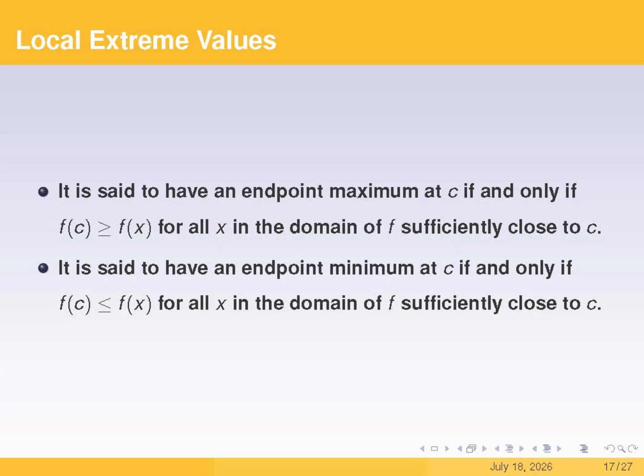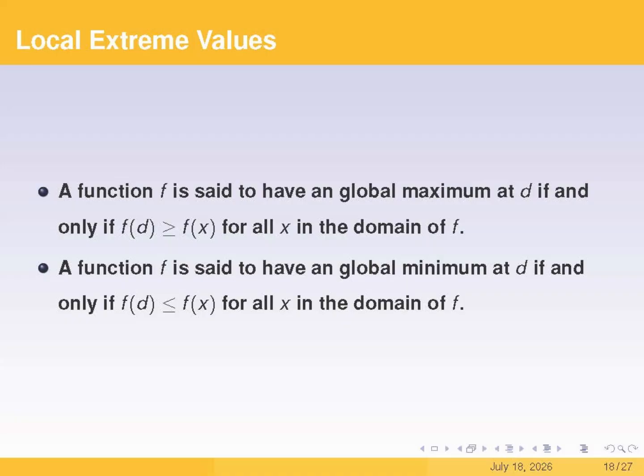And if c is a right endpoint, we only look at values where x is less than c and close to c, which means that f of x is also greater than or equal to f of c. This screen defines what we call the global maximum and global minimum.